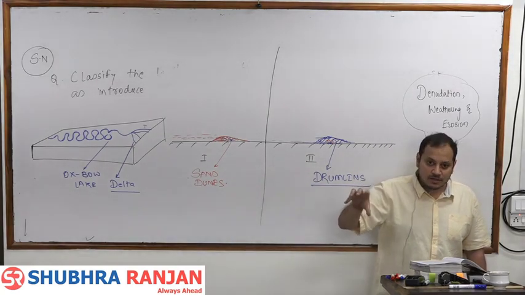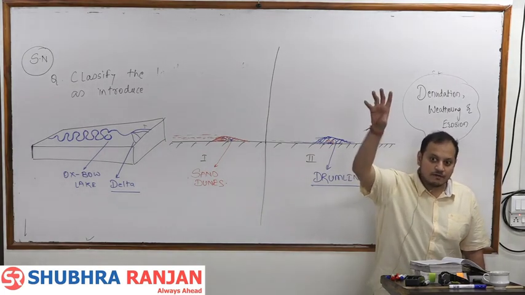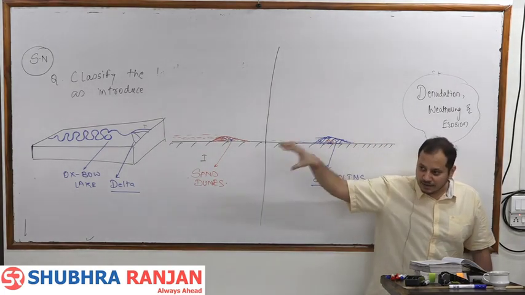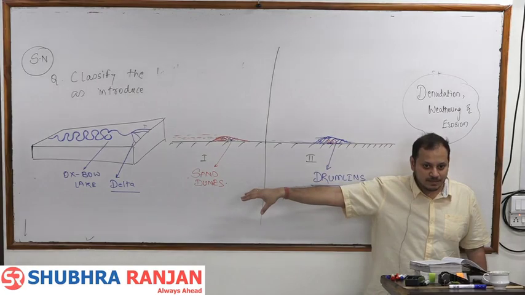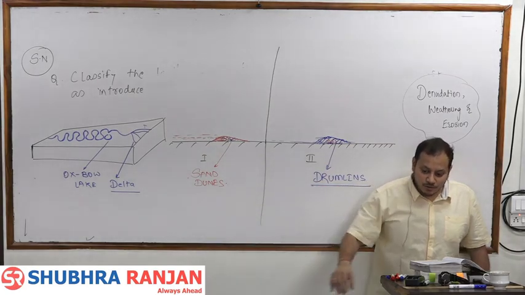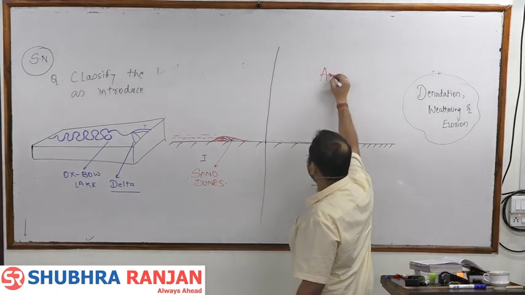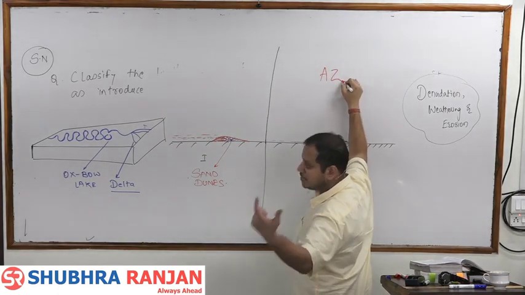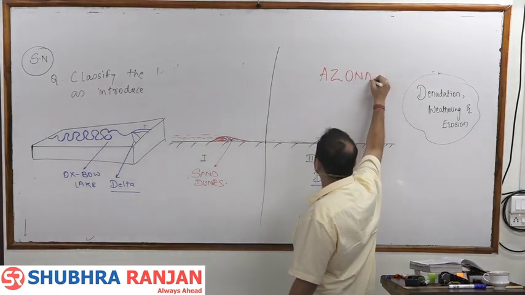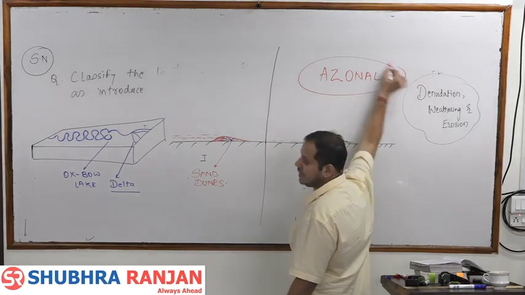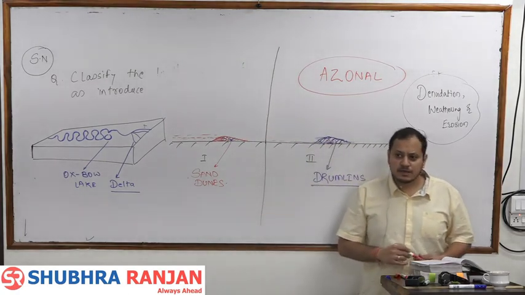So the rocks are found at some other place and the deposition is occurring at some other place. Getting it? Such a soil, which is found away from its parent rock, the original rock, is known as a zonal soil.